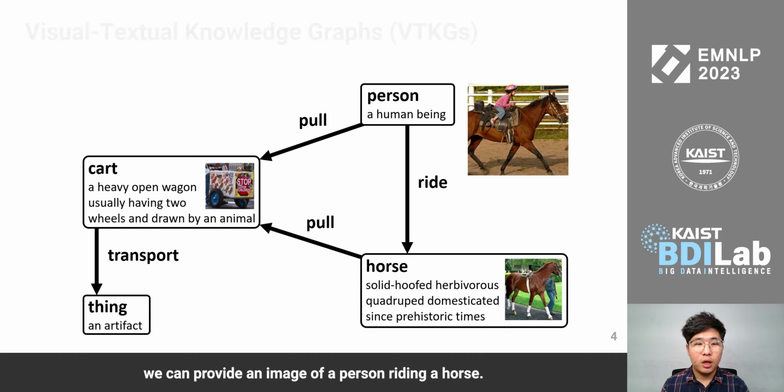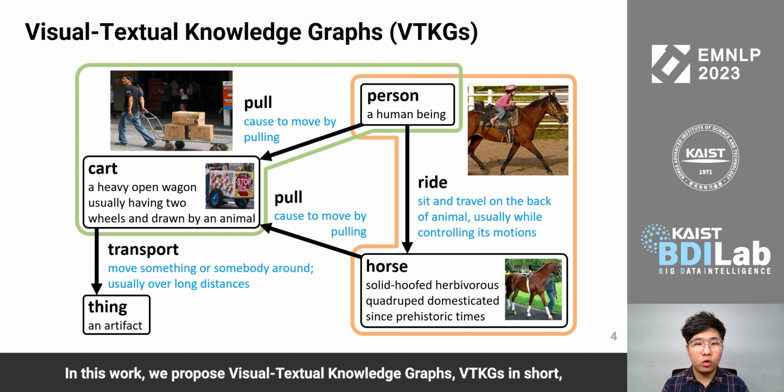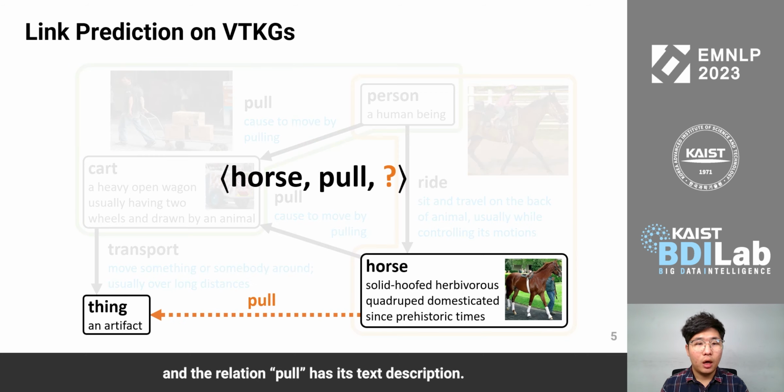riding a horse. In this work, we propose visual textual knowledge graphs, VTKGs in short, where entities and triplets can be represented by images, and both entities and relations have their text descriptions. For example, a triplet person, pool, card is represented by an image like this, and the relation pool has its text description. The link prediction task on VTKGs is defined as predicting a missing entity in a given incomplete triplet.